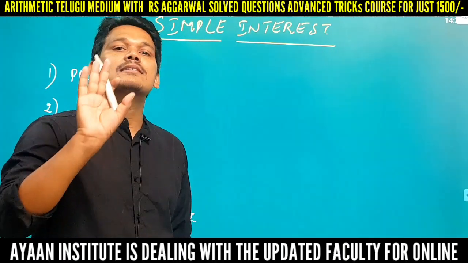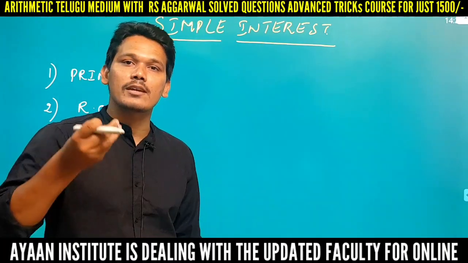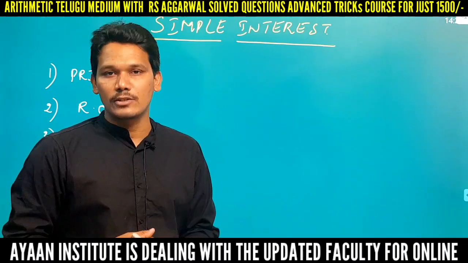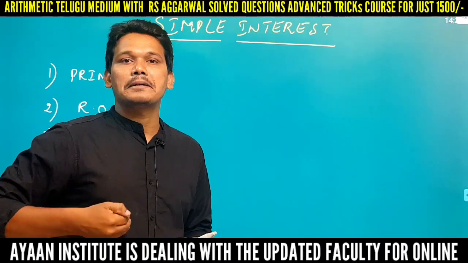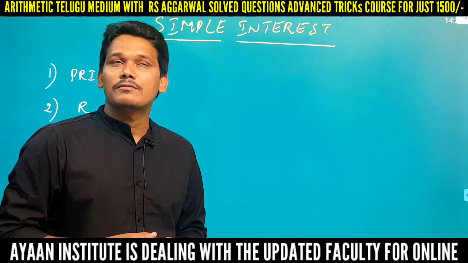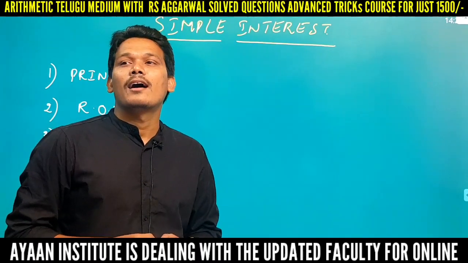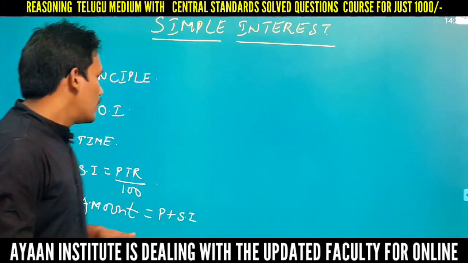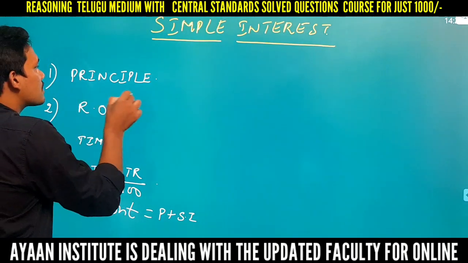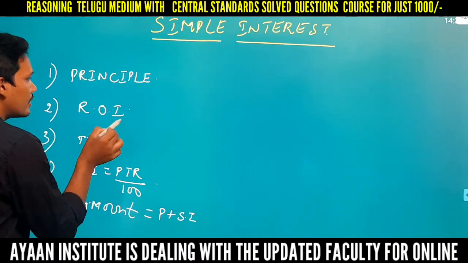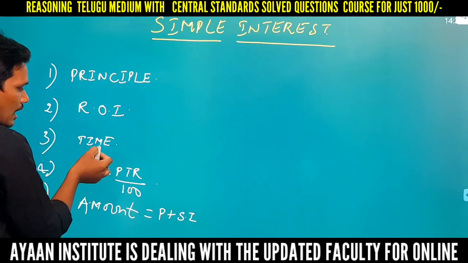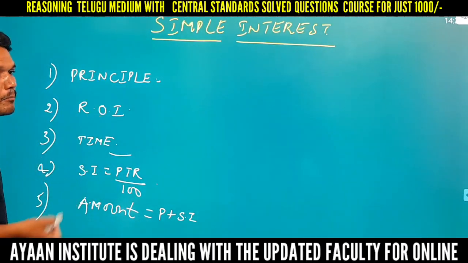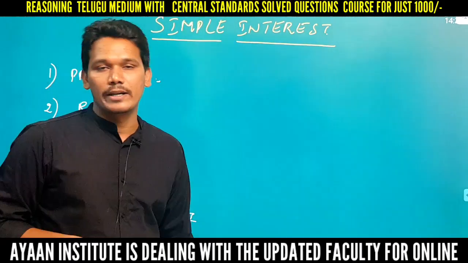My question is, suppose I have given you 0 rupees, meaning I have not given anything to you. If I charge 10% rate of interest for 5 years, what is the answer? Your answer is 0. If there is no principal, we can't charge rate of interest and we can't give time either. So principal is the base of simple interest and compound interest.